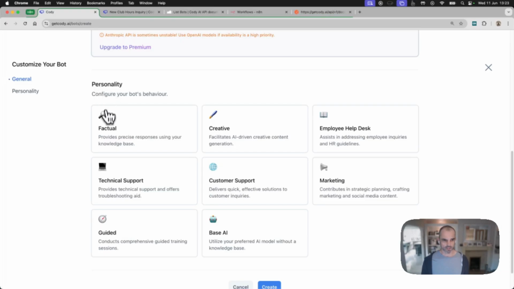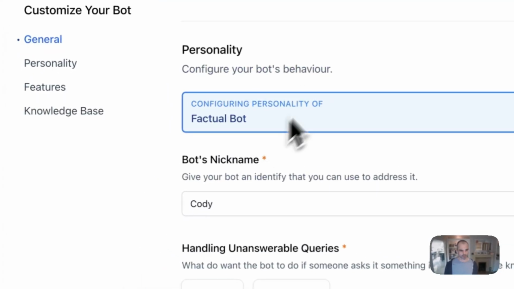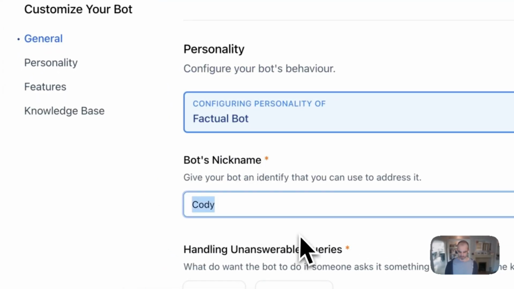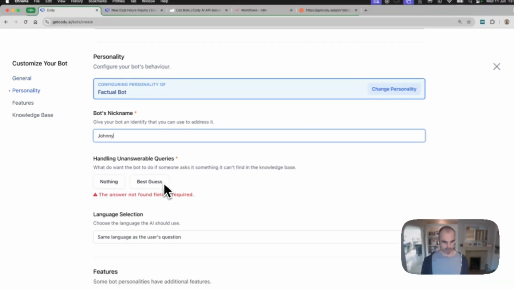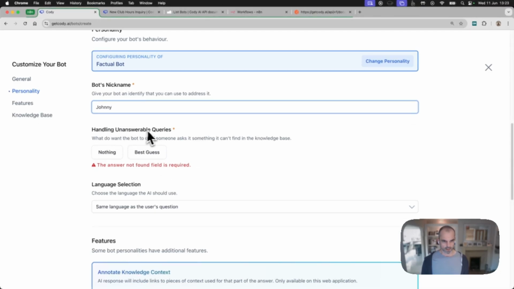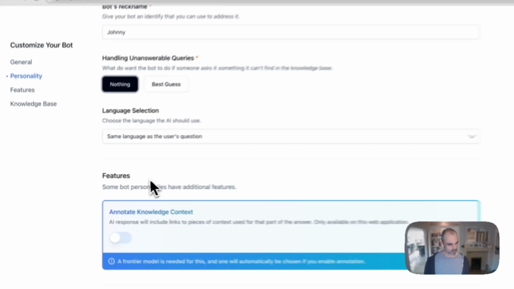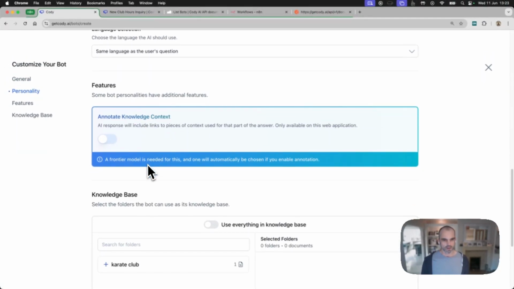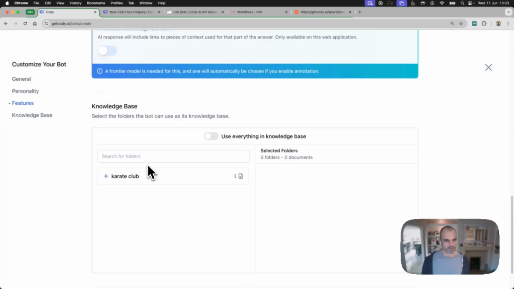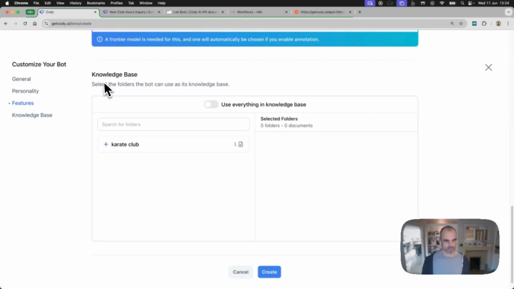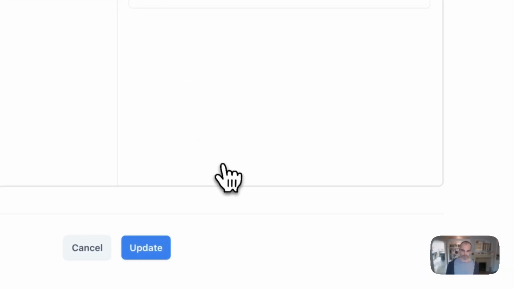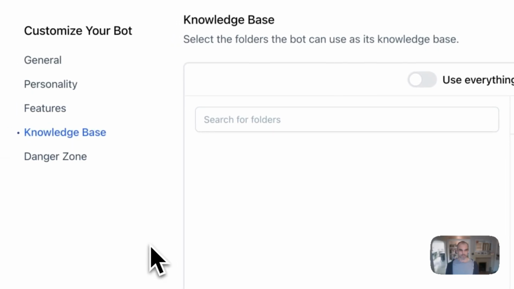We're just going to give our bot a personality. This is really just grounding the prompt in the background, but I'm going to choose factual, and I'm going to call it Johnny. Handling unanswerable questions. This is a little bit misleading. I'm just going to say nothing there. It won't do nothing, but let's not worry about that for now. And then what we're going to do is come down here to the knowledge base, and this is the folder that we just created and put some knowledge in. So I'm going to add that in. And if I go create, the bot has now been created.